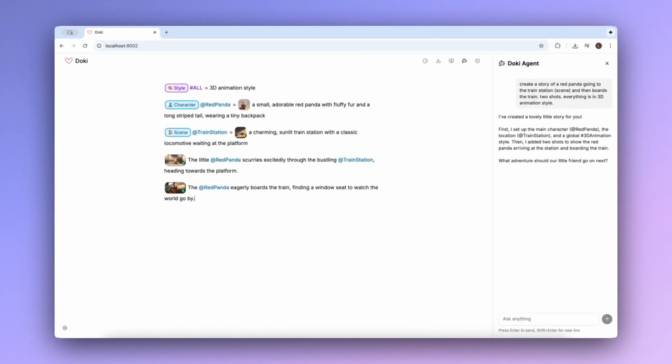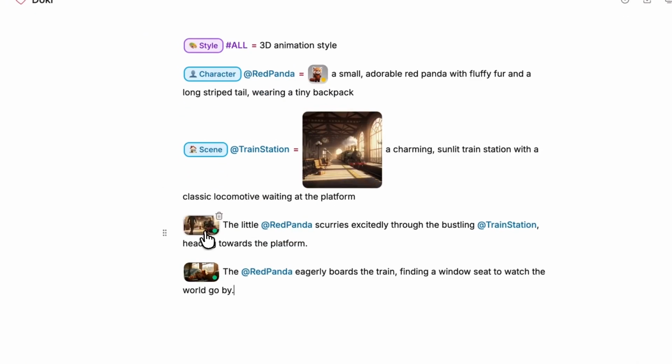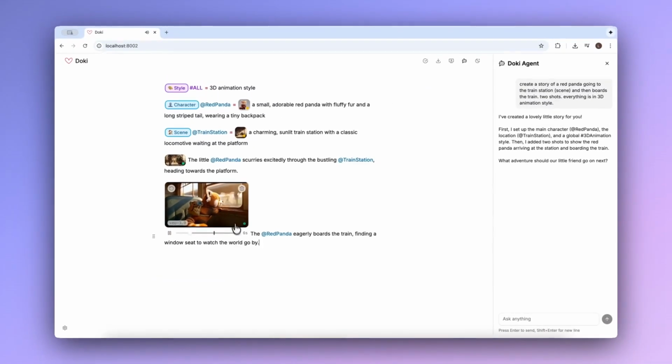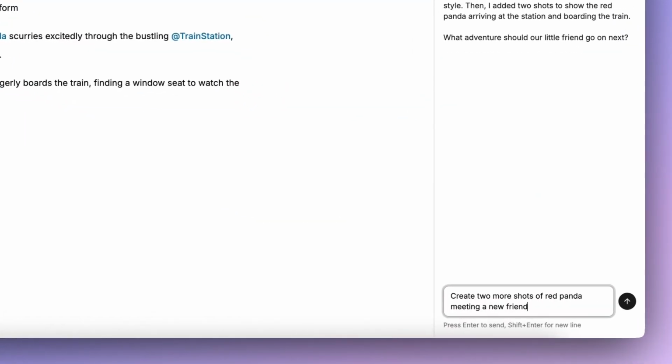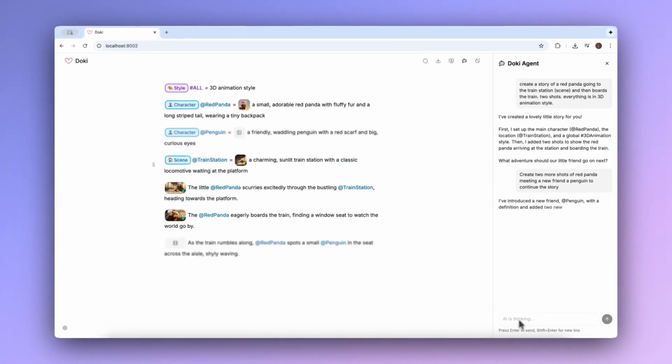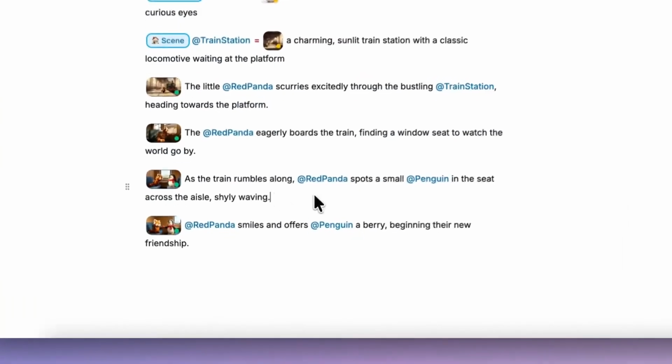The agent doesn't just produce a video, it writes a structured document with definitions and shots that users can then review, edit, and build upon. In addition, the AI is also context aware. For example, we can ask it to continue to write the story.